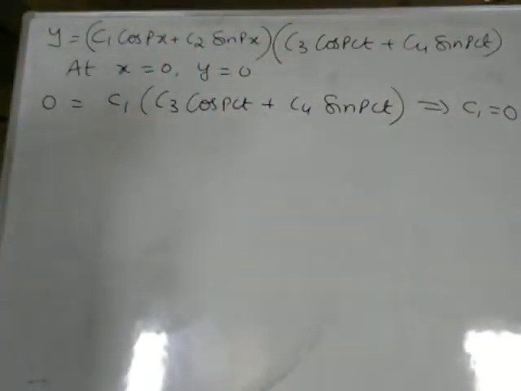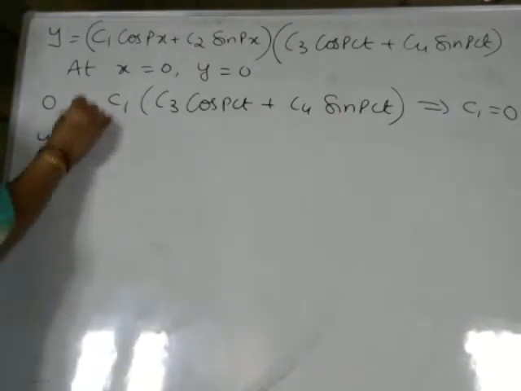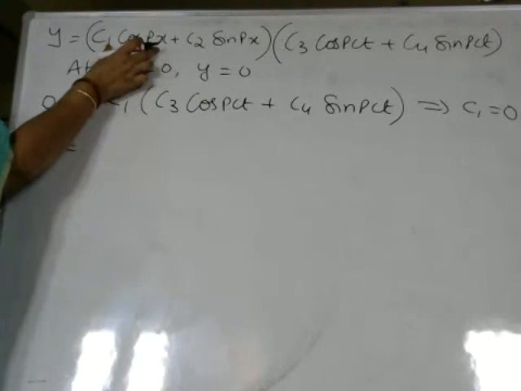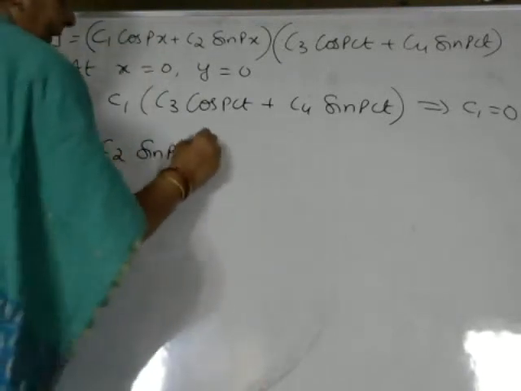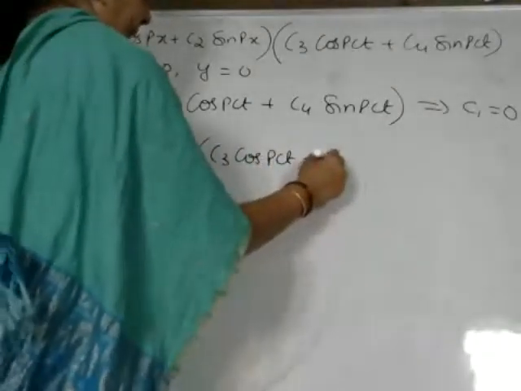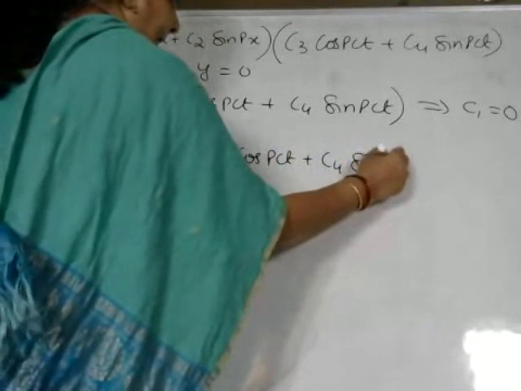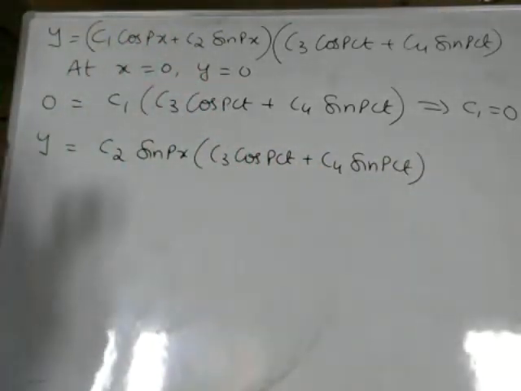If C1 is equal to 0, so what should be the value of y now? C1 is equal to 0. If we substitute, this will be eliminated. We will be left over with C2 sin px into C3 cos pct plus C4 sin pct. Now we go to the second condition. What is the second condition?